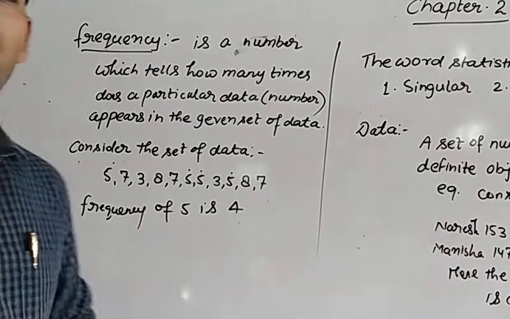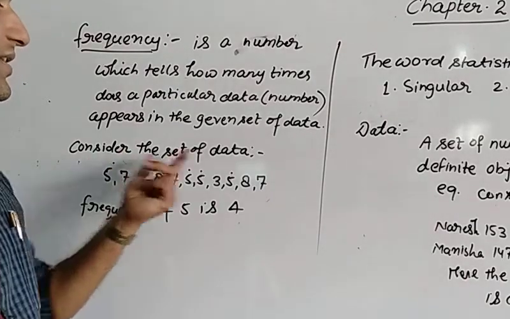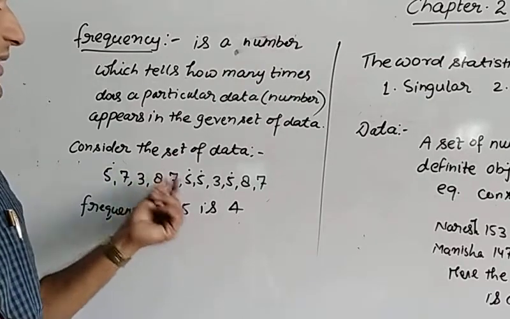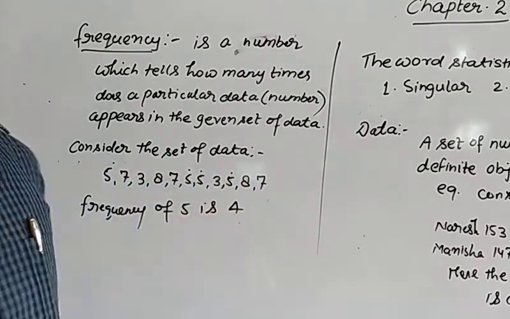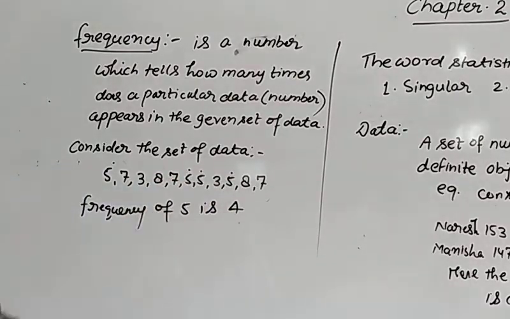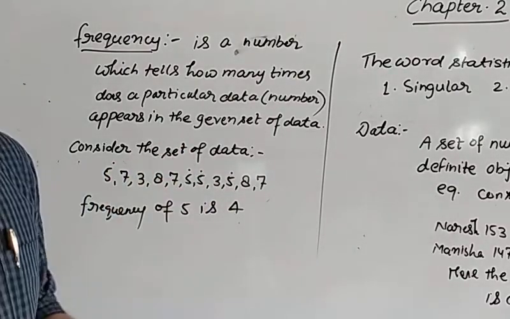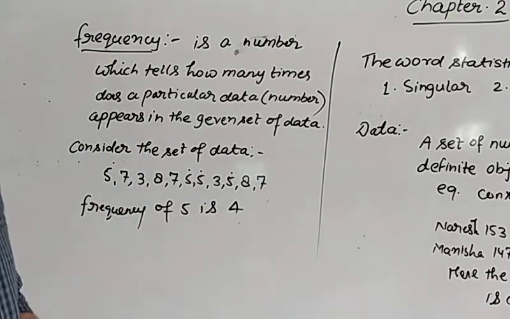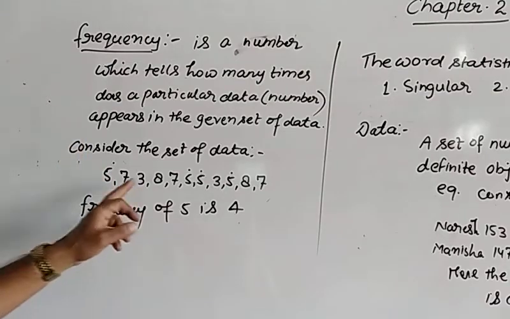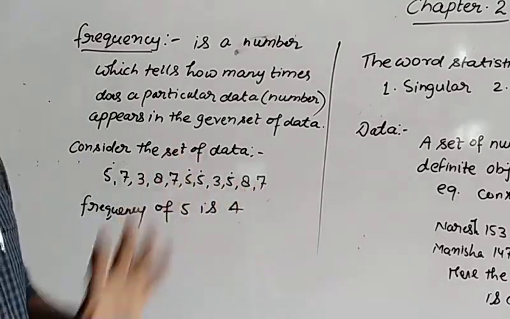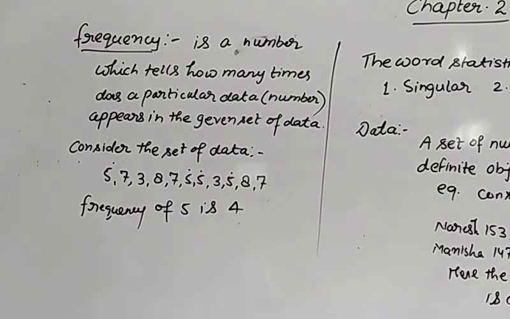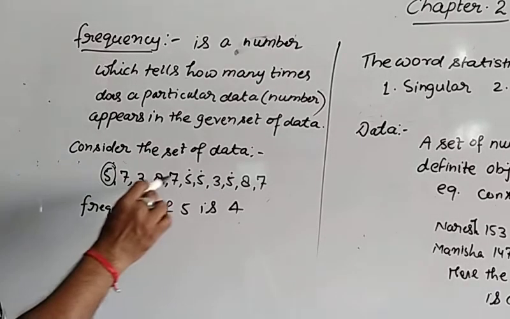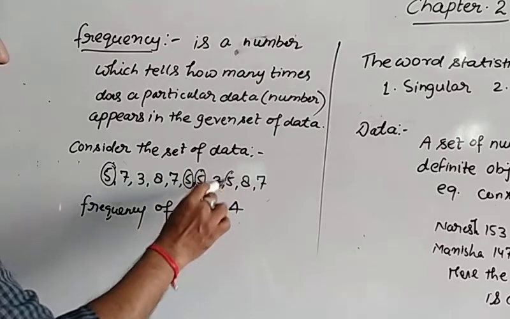Like if we have a given set of data, consider the set of data 5, 7, 3, 8, 7, 5, 5, 3, 5, 8, 7. Some numbers I have written here. It may be the marks obtained by the students in a class test. It may be the money that all the students in the class have. Total number of students are 1, 2, 3, 4, 5, 6, 7, 8, 9, 10, 11. It may be. But if I talk about frequency, you can clearly see 5, 5, 5 and 5.